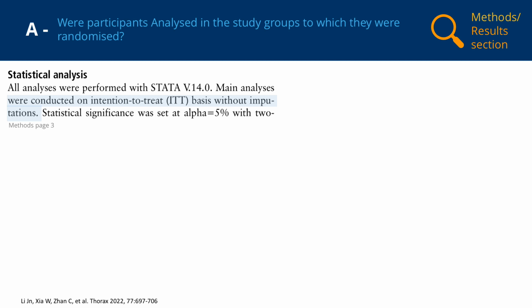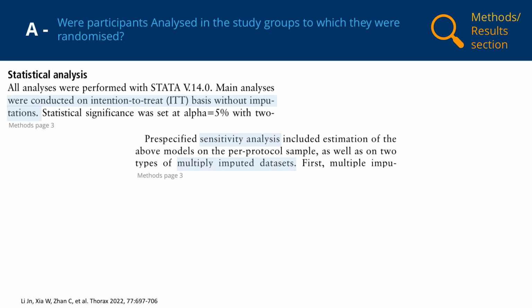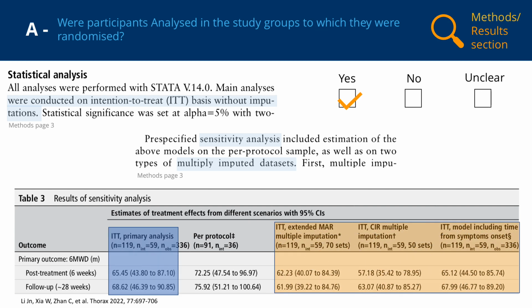So strictly speaking, this is not a true intention to treat analysis because not all randomised participants were included in the analysis. However, the approach used by Lee et al. to analyse the study data can be considered acceptable for the following reason. The investigators conducted a pre-specified sensitivity analysis in which they analysed the data with and without imputation of missing values. As the findings of the analysis where estimates of missing data were included and excluded are similar, and the overall proportion of participants lost from the trial was small, the approach to leave participants with missing data out of the analysis is acceptable. We can therefore answer yes to this checklist item.